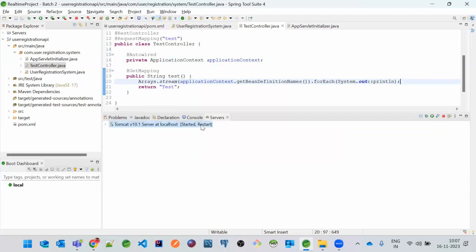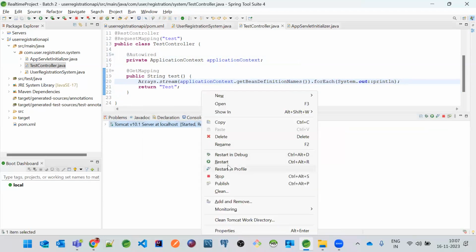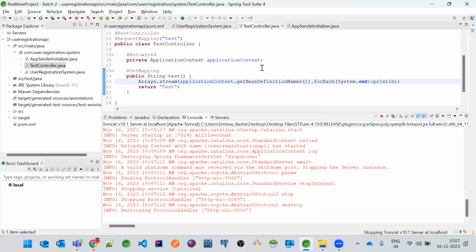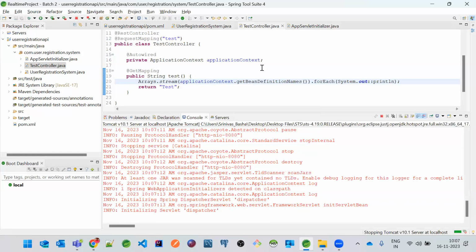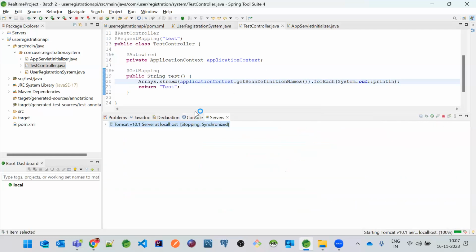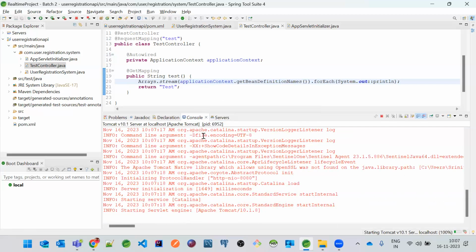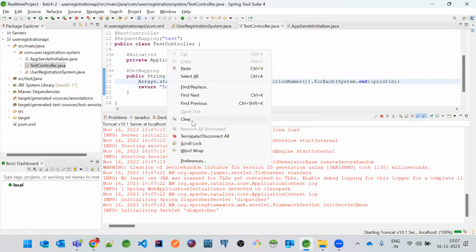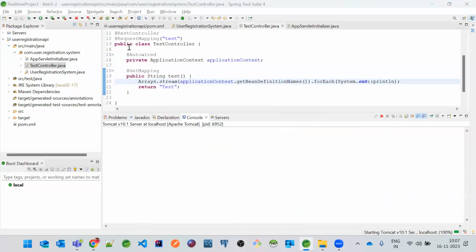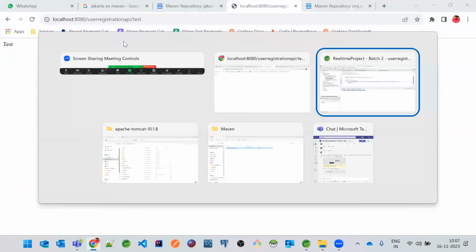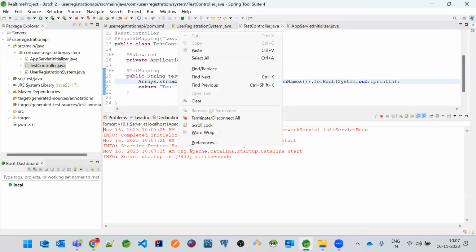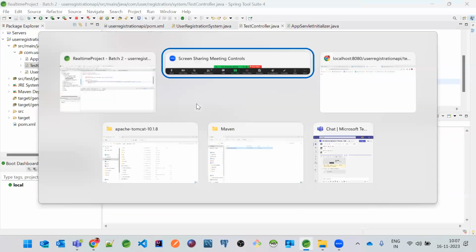Okay, now let's restart our application and see what are all the beans that it has created behind the scenes. Now let's understand this. It has started, right? Okay. I just wanted to hit this again.